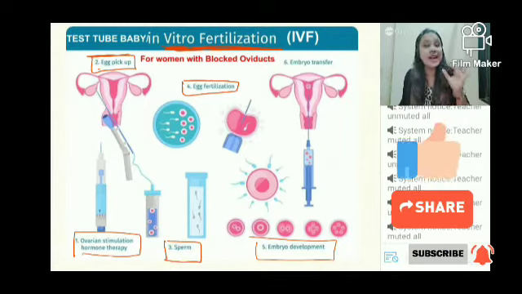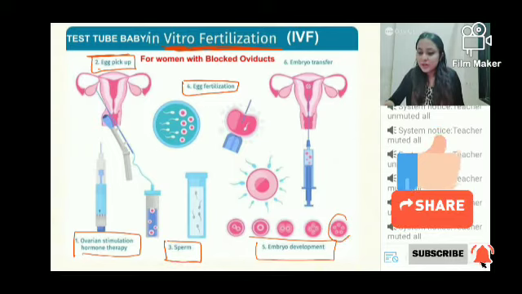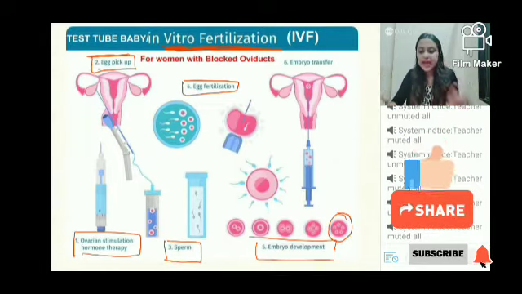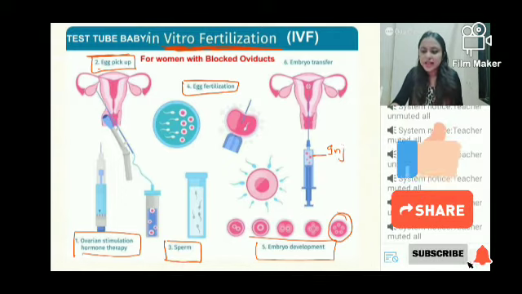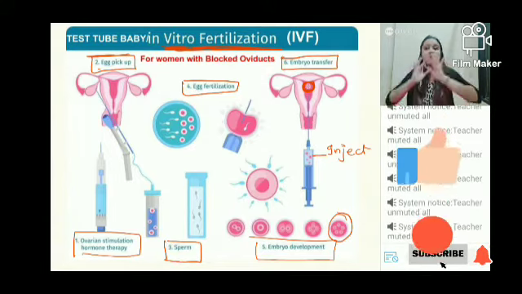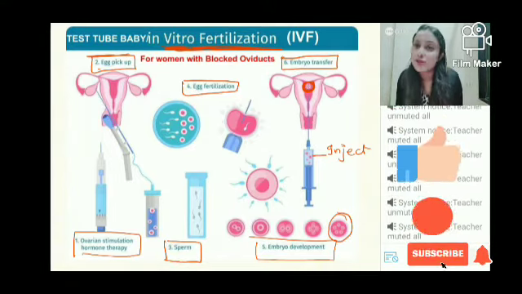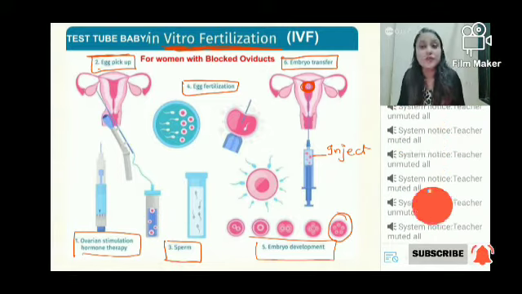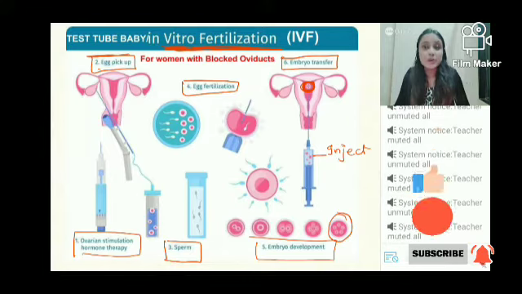And once the embryo is formed, the embryo will be picked up. उसको हम बाहर से उठाएंगे, and with the help of this injection, inject करेंगे उसको inside the body of the female. And finally, this will complete the process of embryo transfer. And once the embryo is inside the body of the female, it will develop into a normal baby.